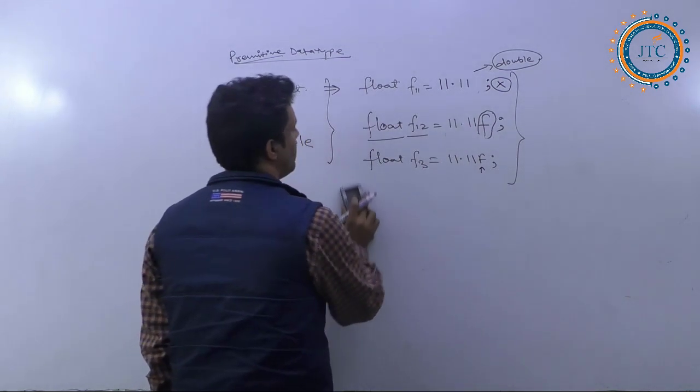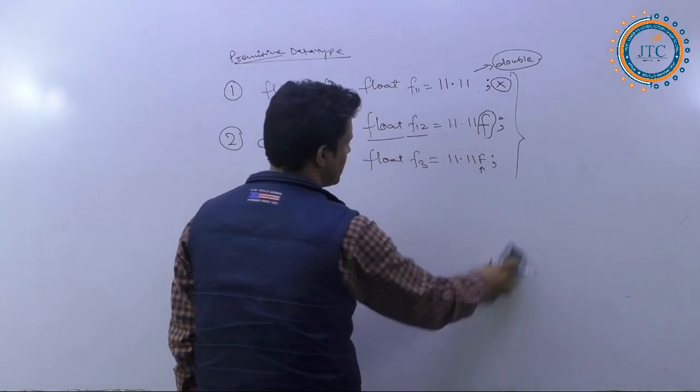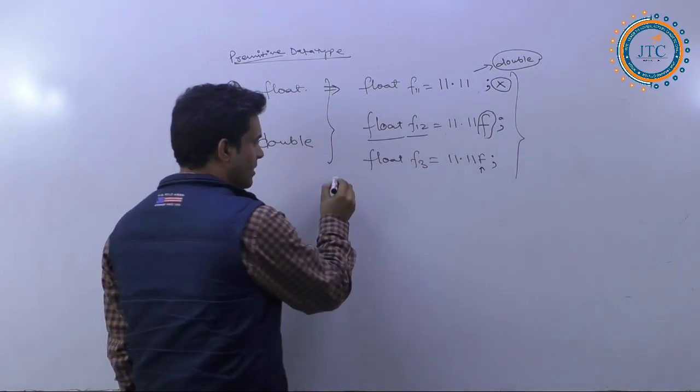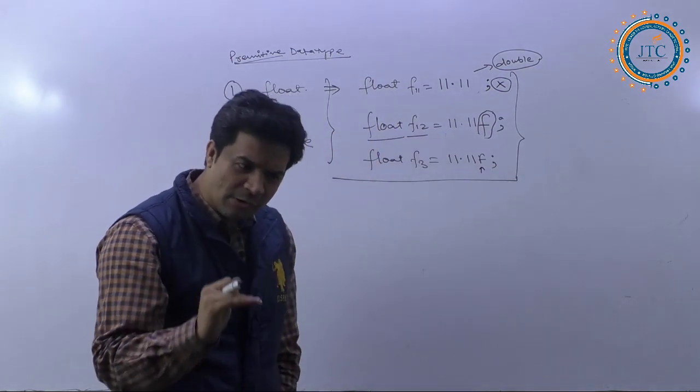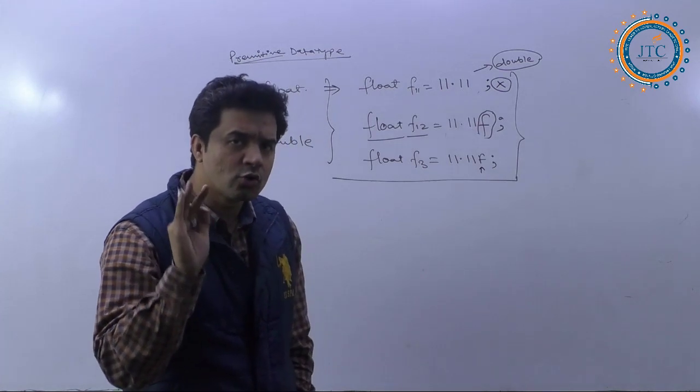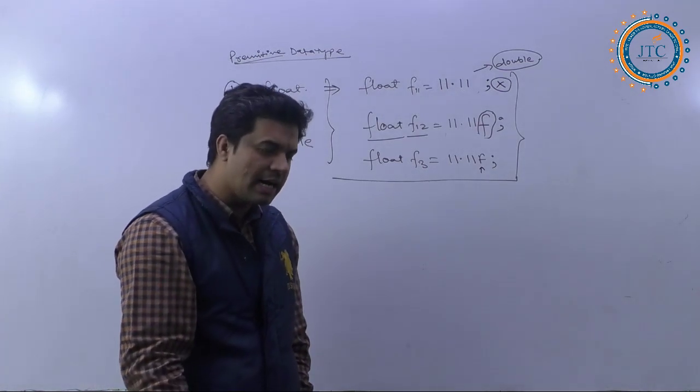Now let's come to the double one. The same thing I am representing in the double one. Just see, I am taking all these things from the very starting level, so that all of you should understand it properly.